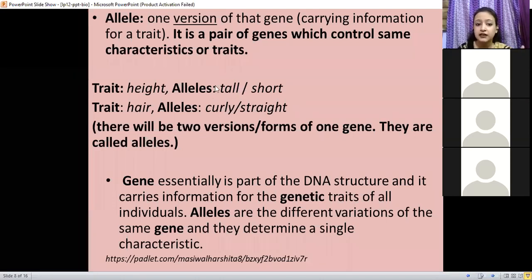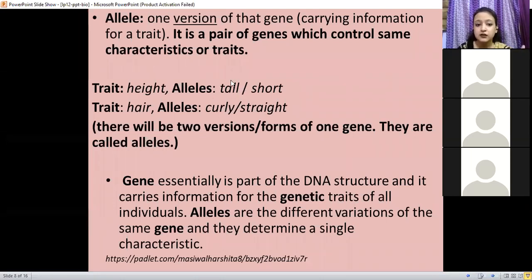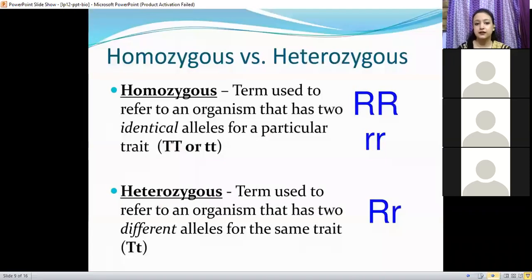Whereas if one allele is tall and the other is also tall, if both were tall, then it would be known as what? Homozygous. Yes, very good. So that is the difference between heterozygous and homozygous organisms. Homozygous organisms have identical alleles for one trait.